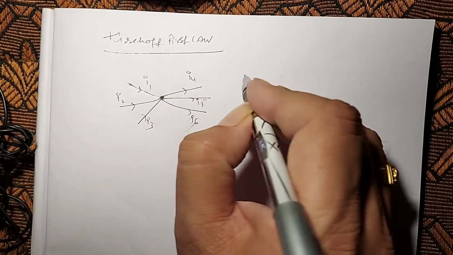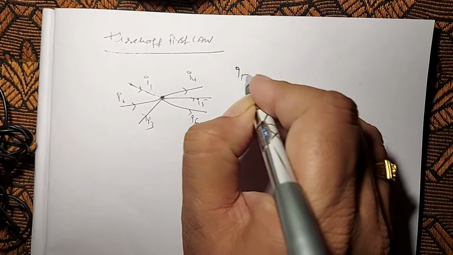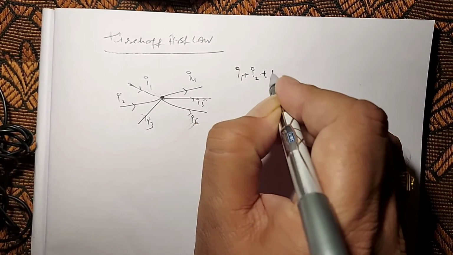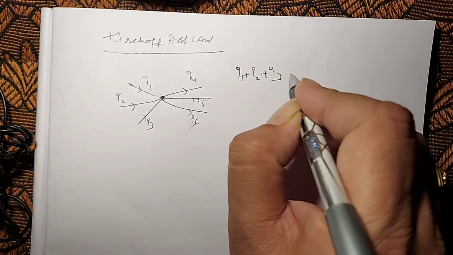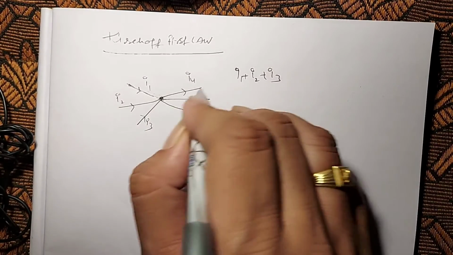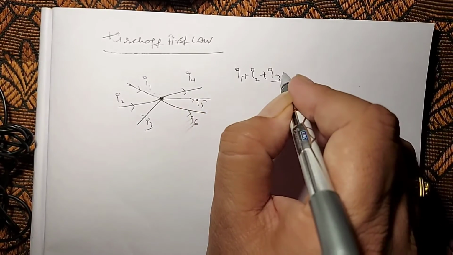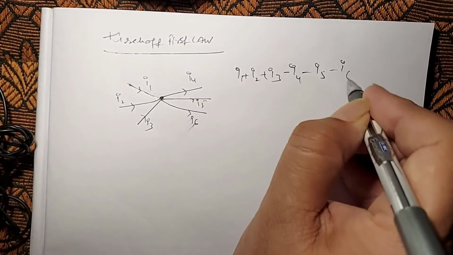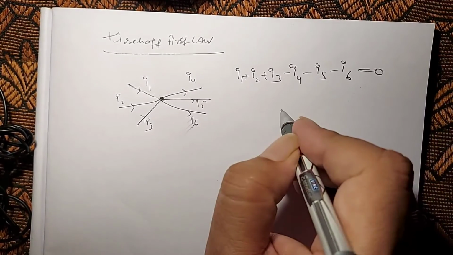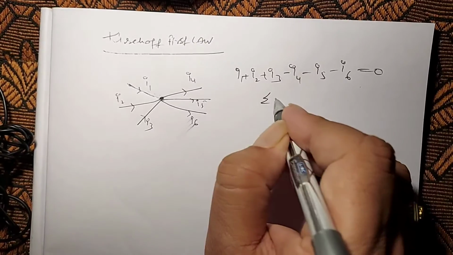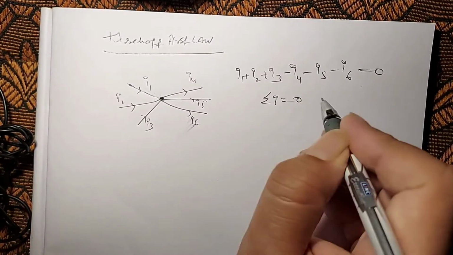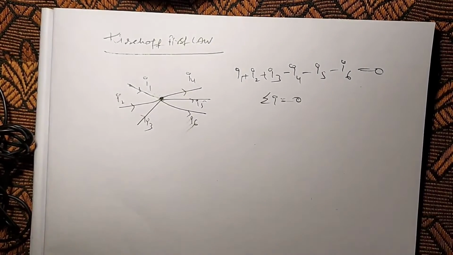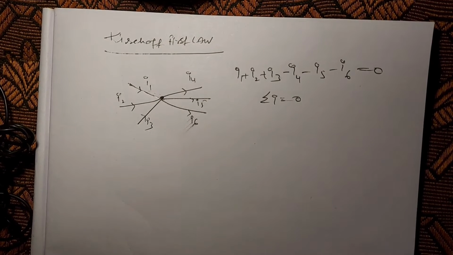Total algebraic sum: I1 plus I2 plus I3, and the currents leaving from the junction, I4, I5, I6, are taken as negative, minus I4, minus I5, minus I6, total is equal to 0. Sigma I is equal to 0.